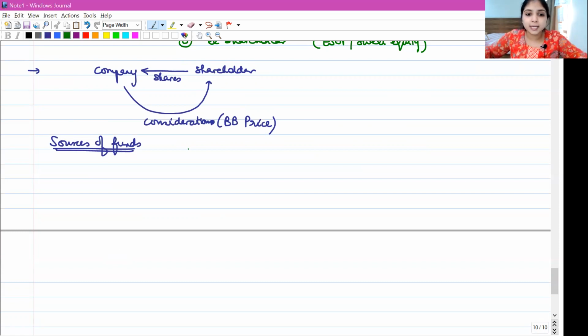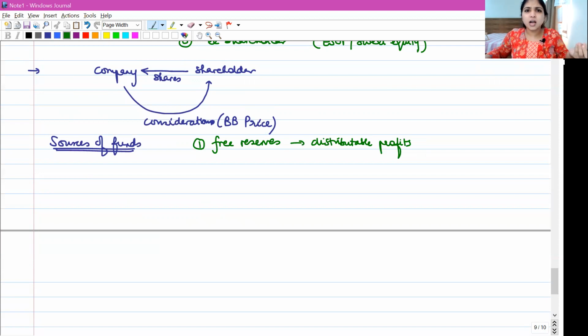Number 1, you can take money out of the free reserves of the company. Free reserves means what? The distributable profits. What are distributable profits, guys? Distributable profits are nothing but profits which are available for distribution as dividend. Generally, your profits which are sitting under general reserve account, your P&L accumulated balance, they all become your free reserves. So number 1, you can take money out of your free reserves, out of your distributable reserves.